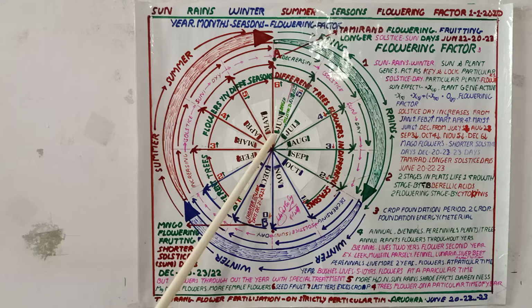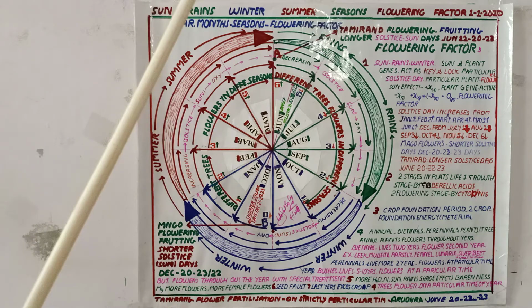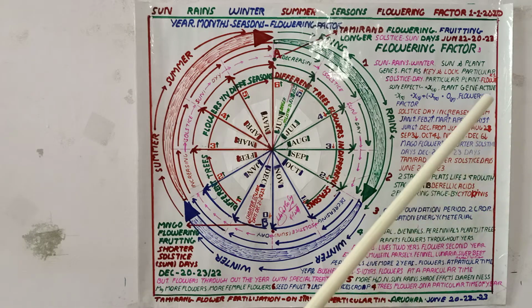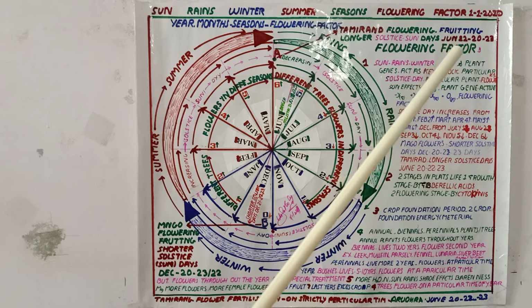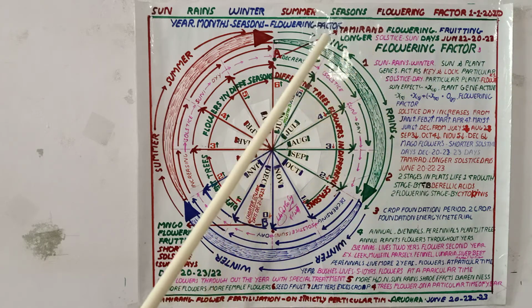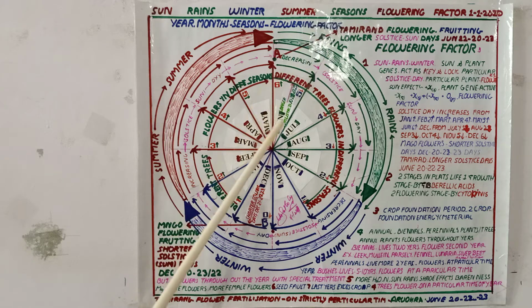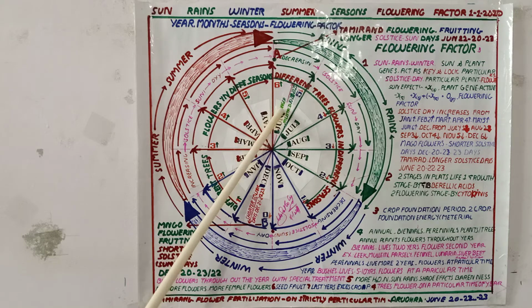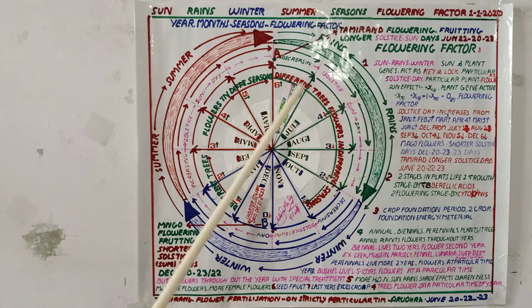We know that the length of the day differs from one day to another. In some months, some days, the day will be very long. In some days, the day will be very short. We know that in June, the days will be very long. Almost all July days are called longer days. They are called longer celestial days. June 21, 22, 23 is the longest celestial day of the earth.